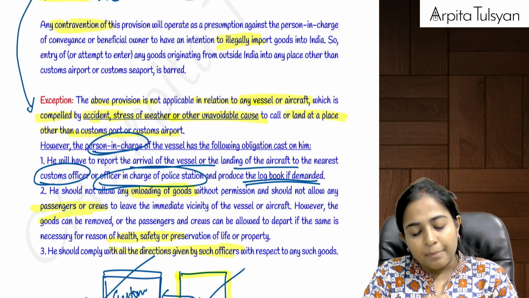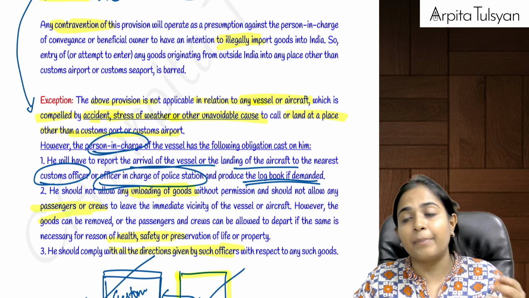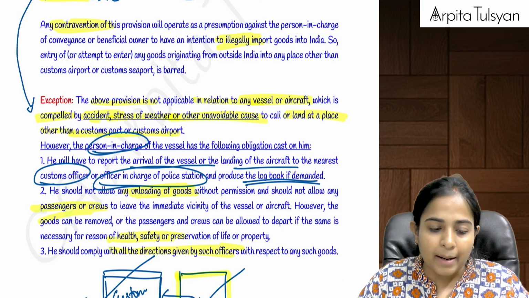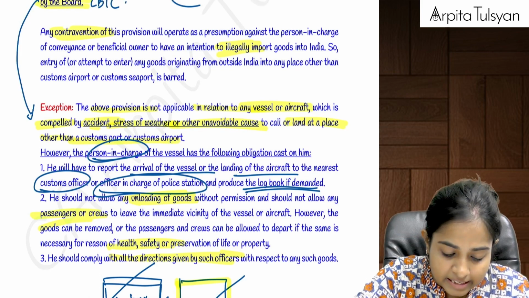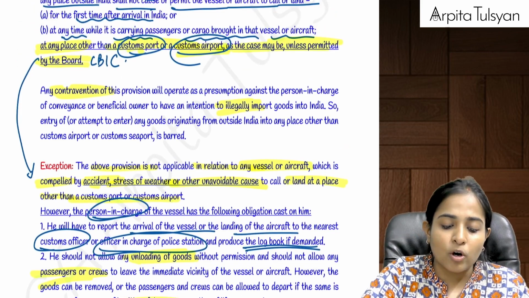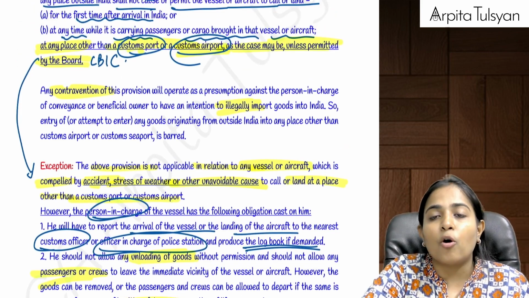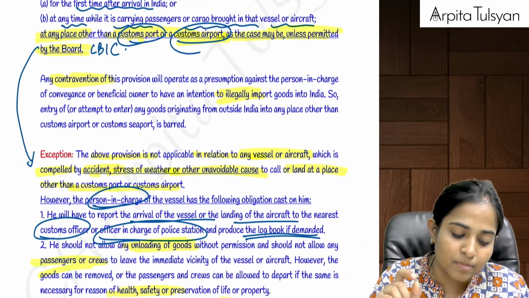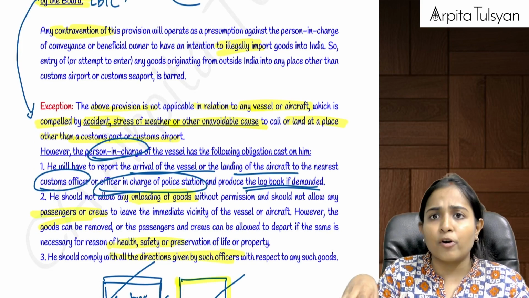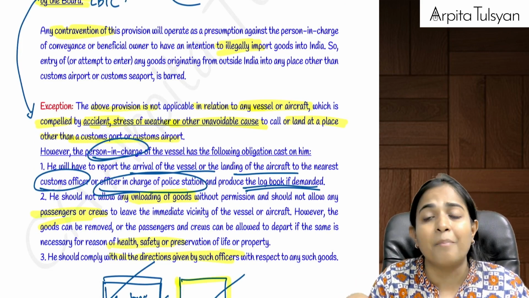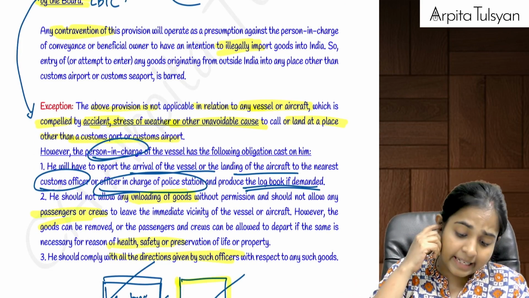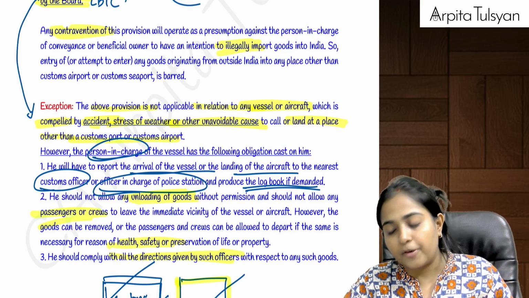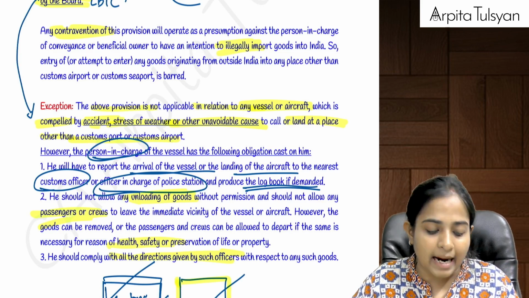But sometimes, because of some natural calamity, accident, bad weather, or any other reason, it is not possible to land or berth the vessel or aircraft in the customs port or airport. In such a case, the person in charge can berth it at some other place.